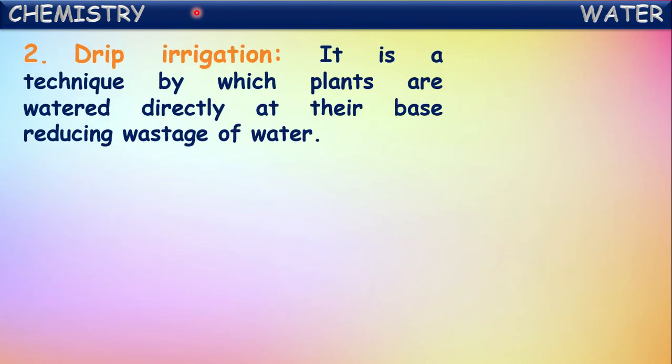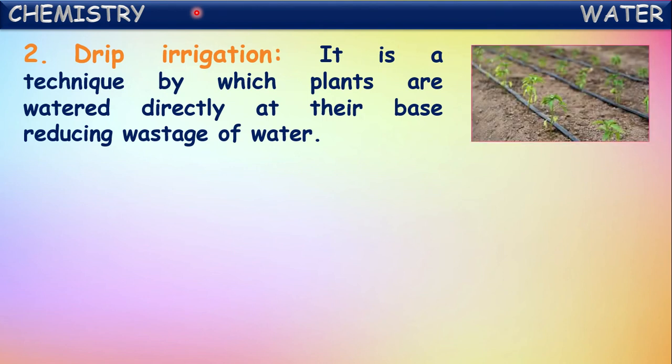And another method is drip irrigation. So by this also we can conserve the water. It is a technique by which plants are watered directly at their base, reducing the wastage of water. Instead of flowing water beside the plants like streams, if you make it fall drop by drop directly at the roots of the plants, we can conserve much water. We can reduce the wastage of water by that.